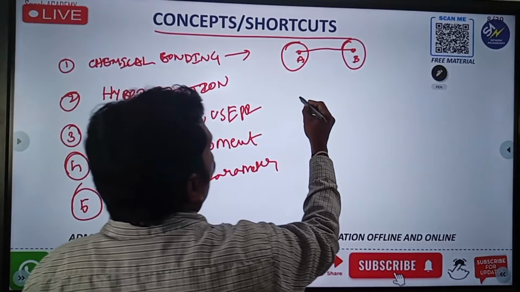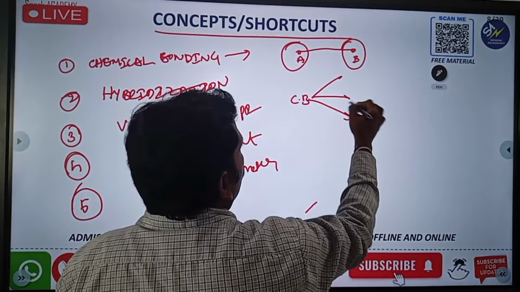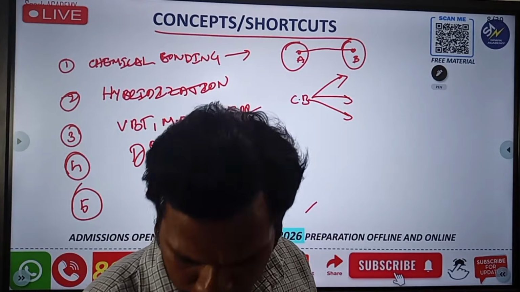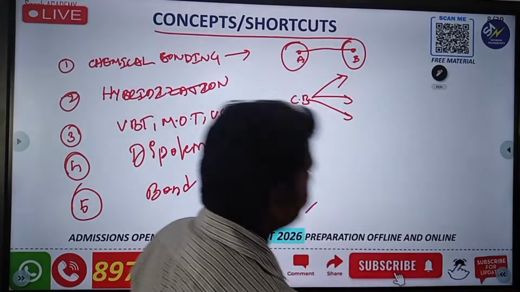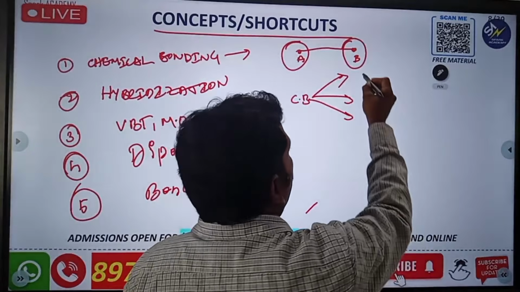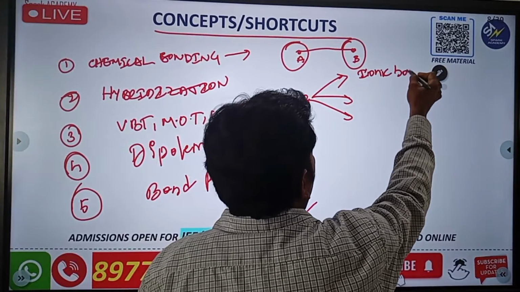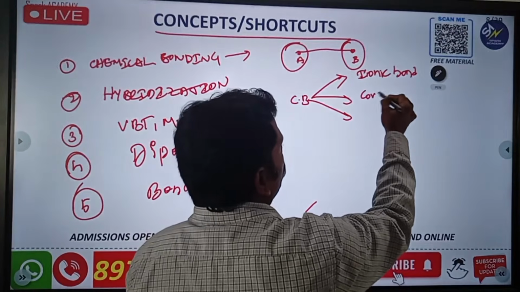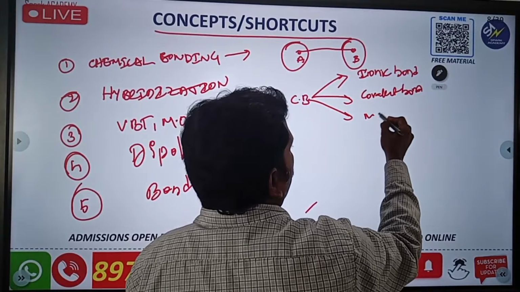How many types of chemical bonds are there? Generally there are many types, but the types we discuss are, first, the ionic bond, then the covalent bond, and the last one is the metallic bond.